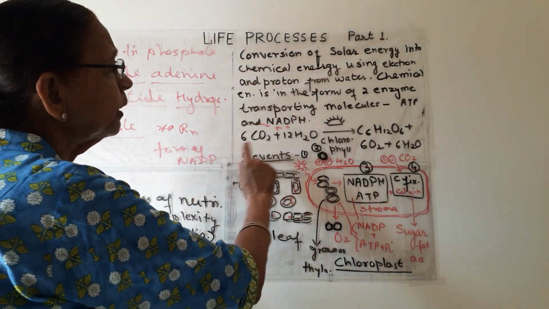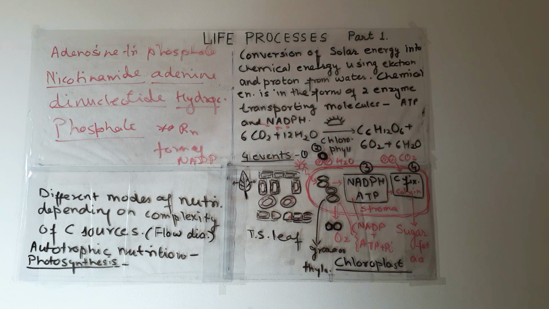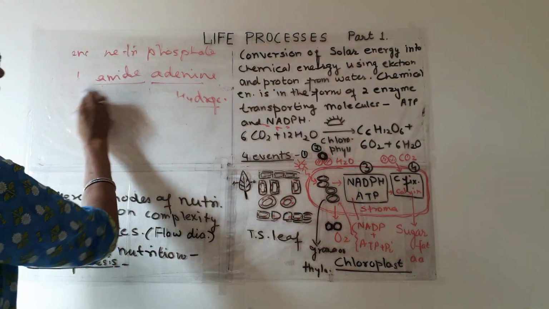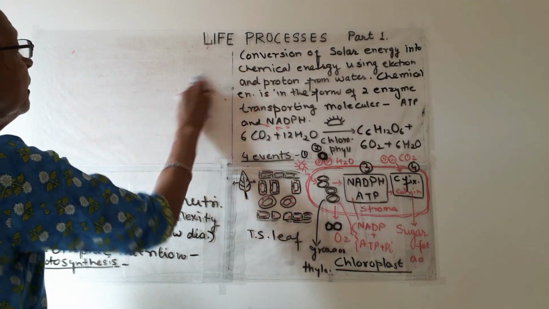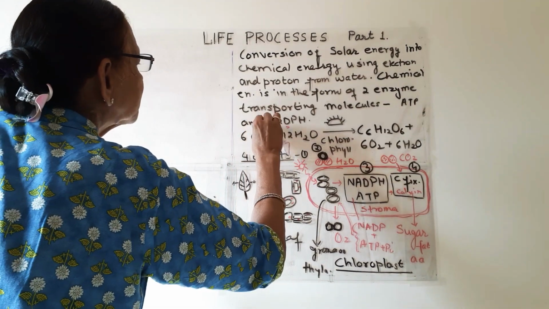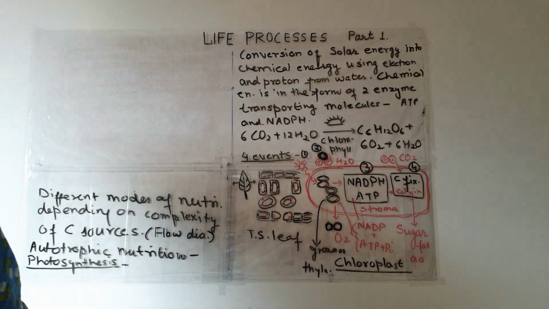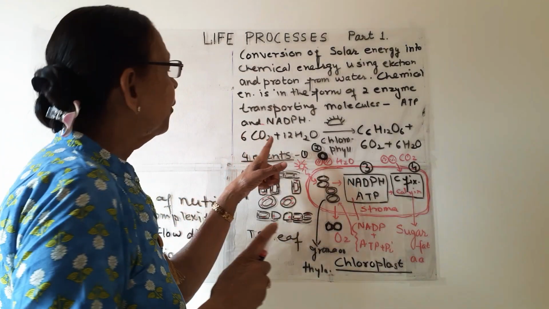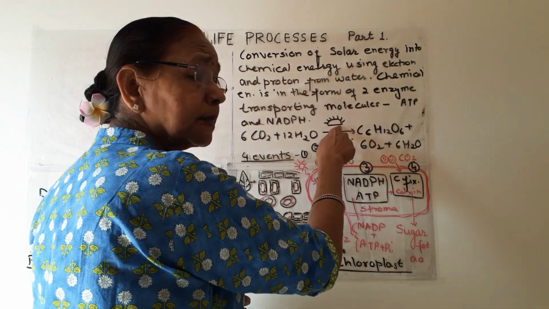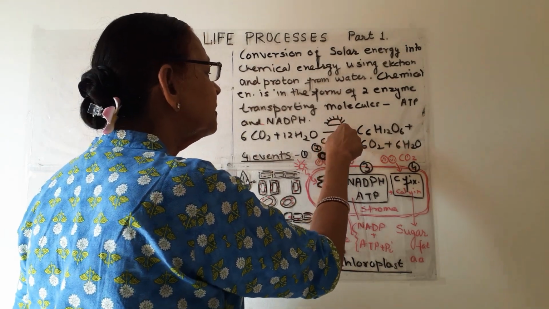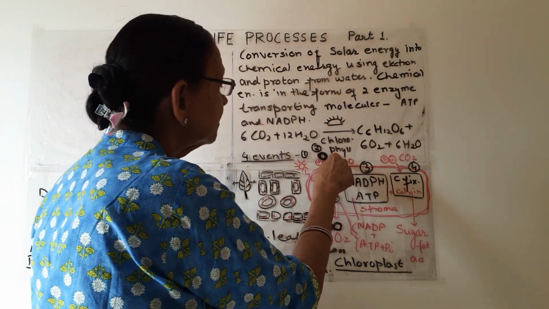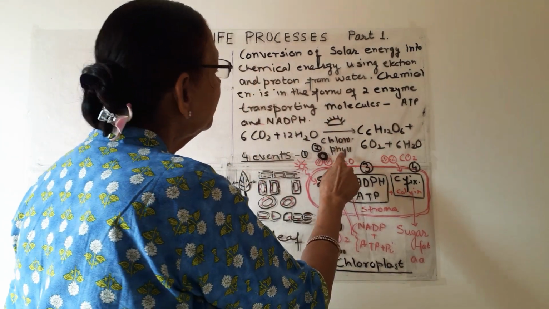So this is the equation for photosynthesis. You know this equation very well, used many times in 9th class, but in autotrophic nutrition this is a must. So you write down the equation: 6CO2 plus 12H2O. Sun is necessary, solar light is necessary, and the green pigment chlorophyll is necessary for photosynthesis to take place.